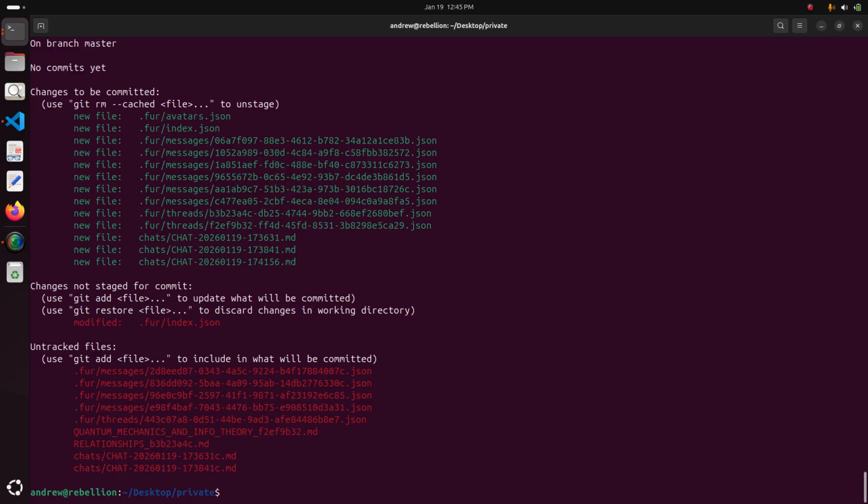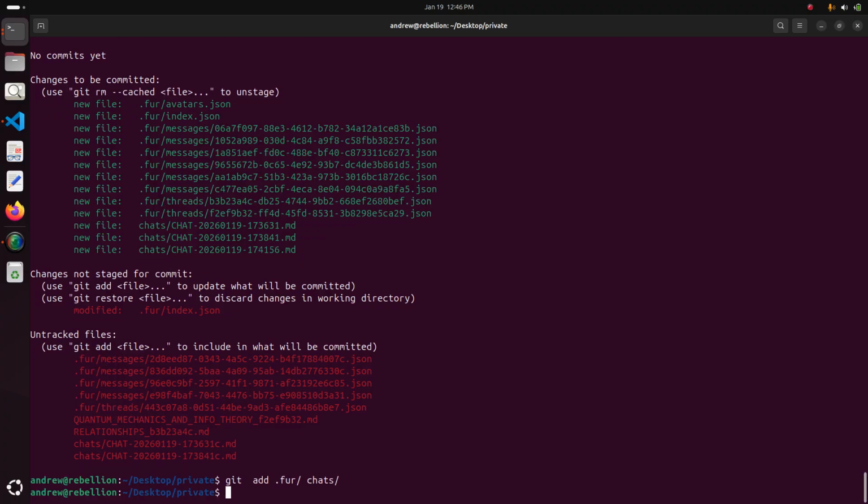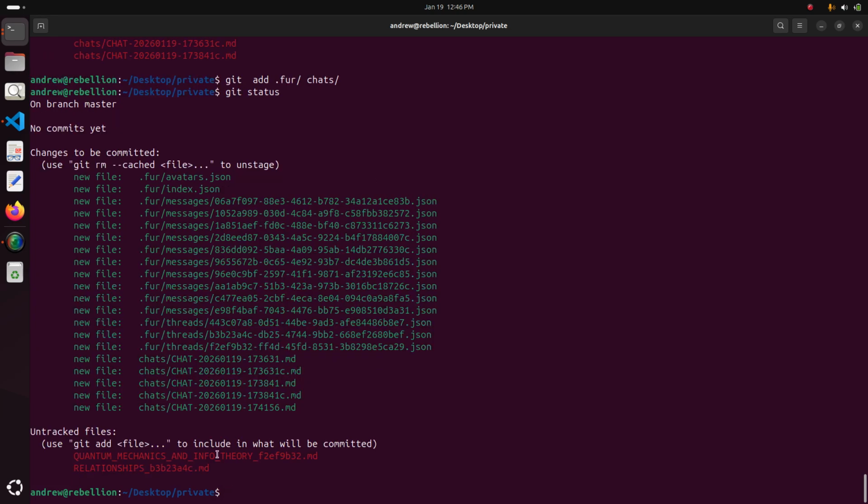All of that is metadata. All of that is saved in, guess what? Like I mentioned, the .fur and chats information, right? You're just saving that. It's fur add or get add, same thing. That is all you need to version control. Okay. If you want version control, of course.